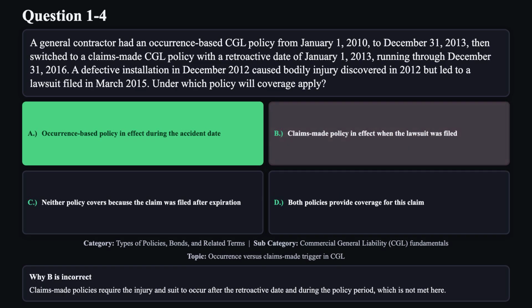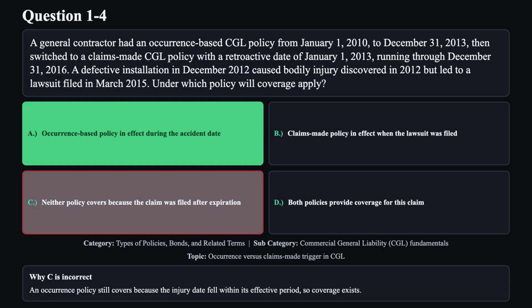Reason B is not correct. Claims-made policies require the injury and suit to occur after the retroactive date and during the policy period, which is not met here. Reason C is not correct. An occurrence policy still covers because the injury date fell within its effective period, so coverage exists.